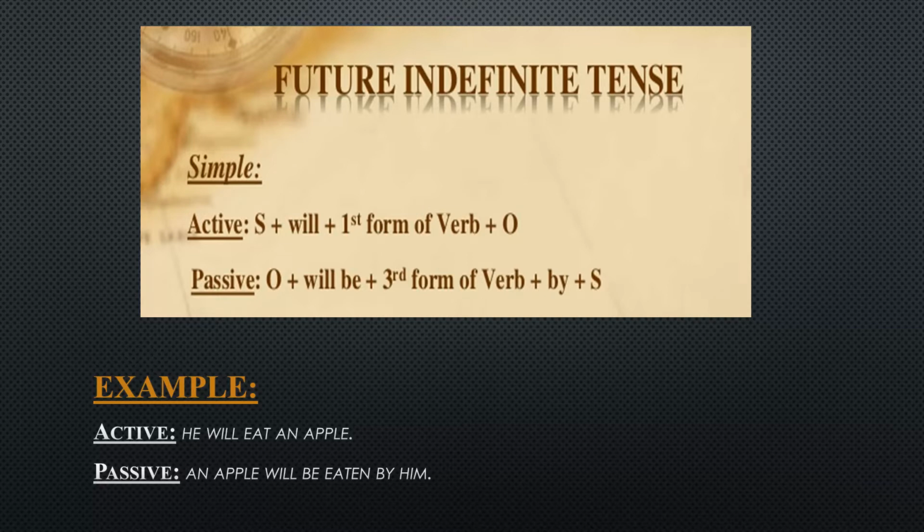So let's take an example. He will eat an apple. Its passive voice is: an apple will be eaten by him. So "he" is shifted into "him" and takes the place of the object, while "apple" takes the place of the subject, and "will" remains with the addition of "be", and the first form of the verb is changed into the third form of the verb.